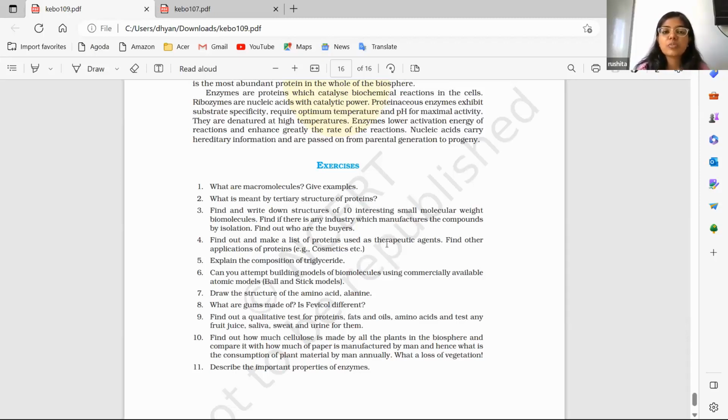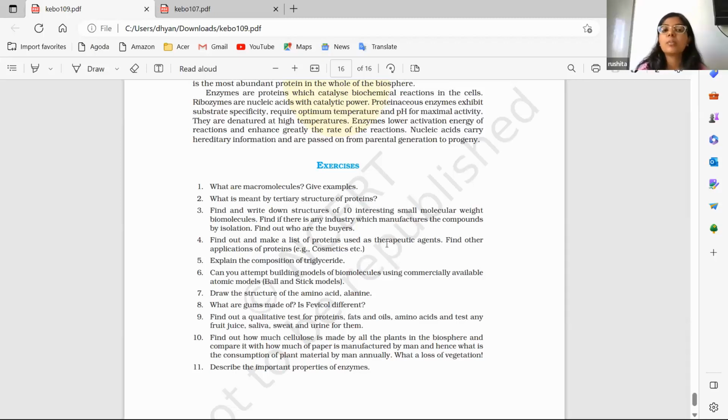Then thrombin is used in many medicines or given as injections to prevent blood loss. Fibrinogen is used to break the clots of the body. Likewise, many proteins, insulin, we can see insulin is used for diabetic patients to increase the insulin levels in their body and to decrease the glucose concentration.